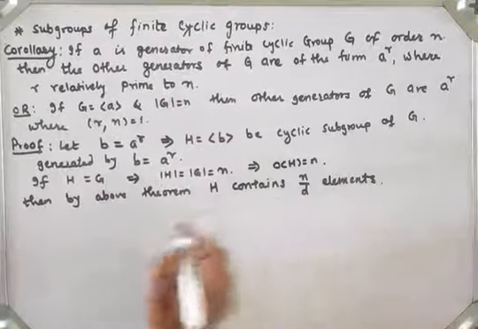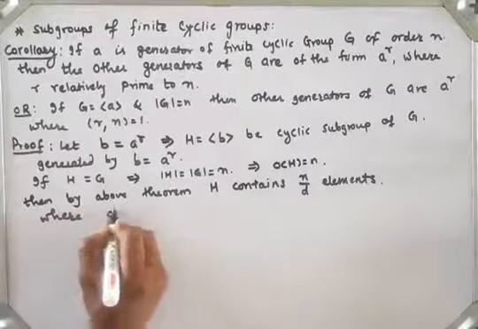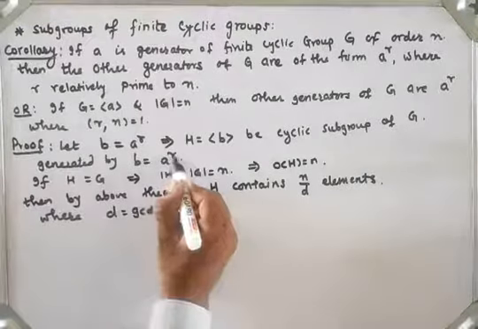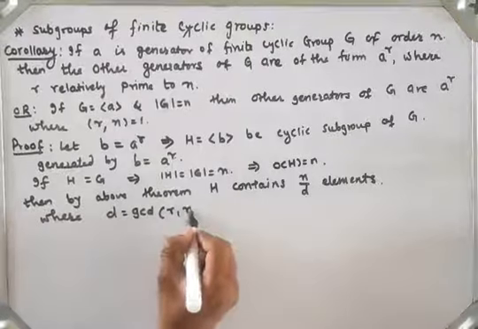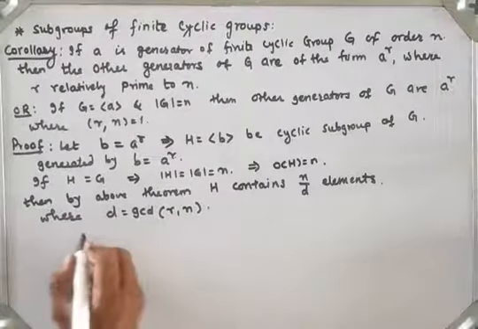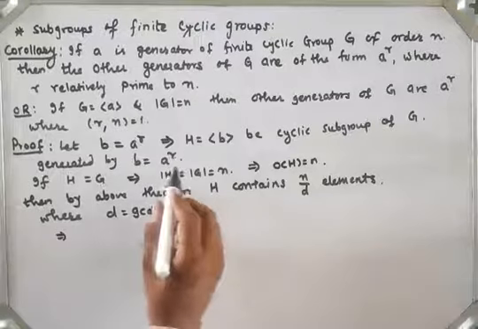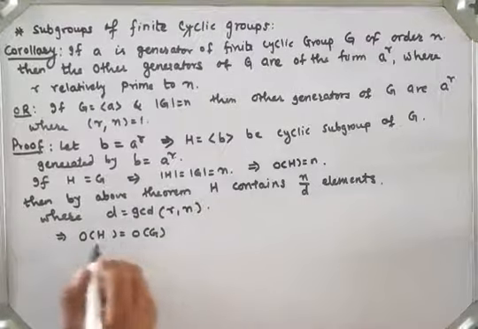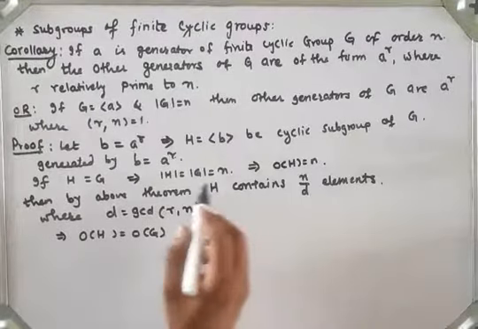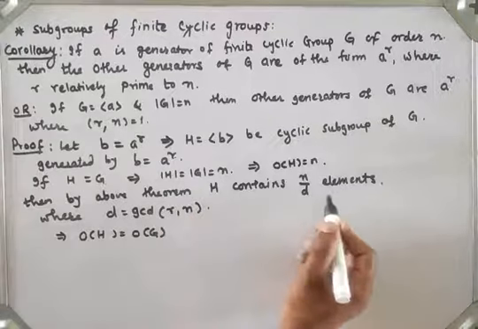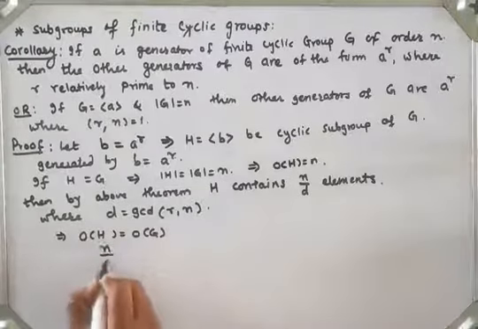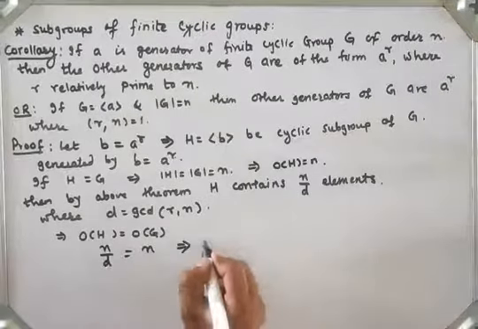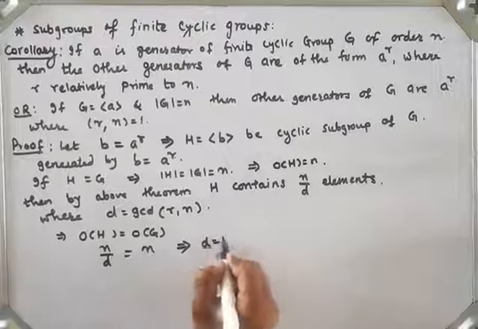Where d is the GCD of r and n, right? So the order of H is the same as the order of G. By using this theorem, H contains n by d elements, so the order of H is n by d and the order of G is n. After solving, n gets cancelled, so the value of d is equal to 1.